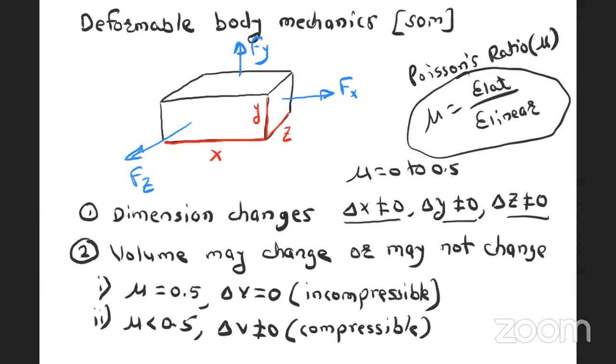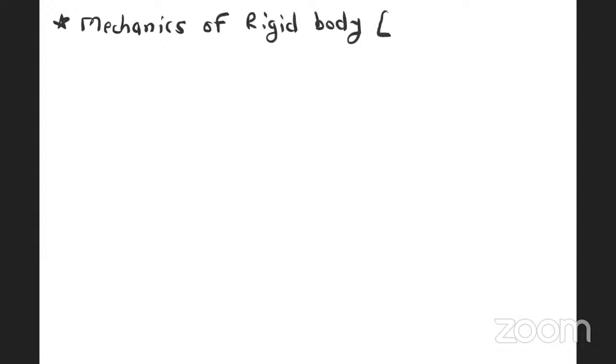Now, in this series of lectures, we are going to see mechanics of rigid body. This subject is in the GATE syllabus. This subject is called engineering mechanics, right?